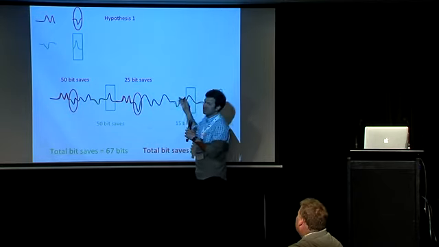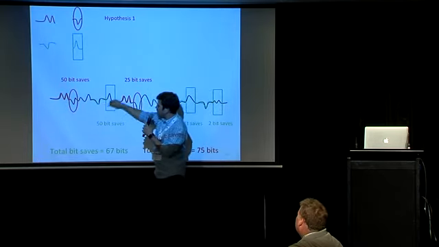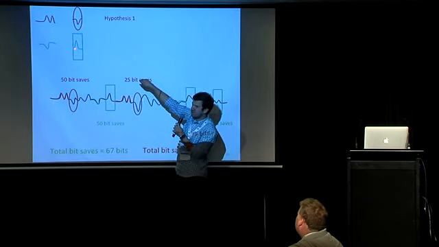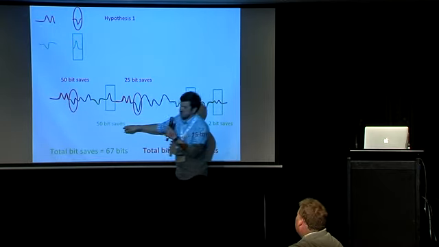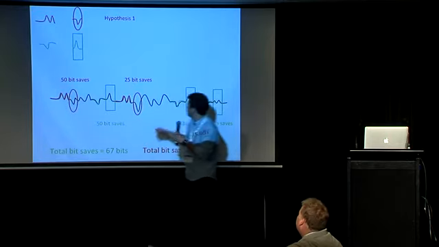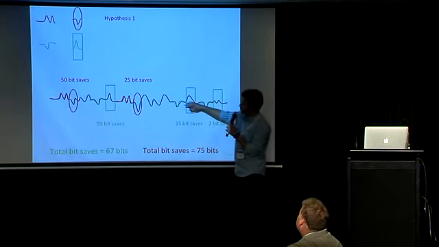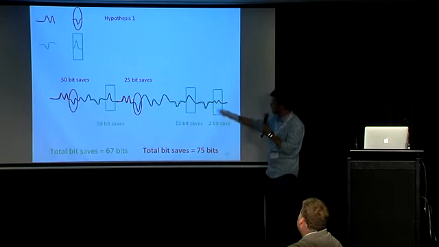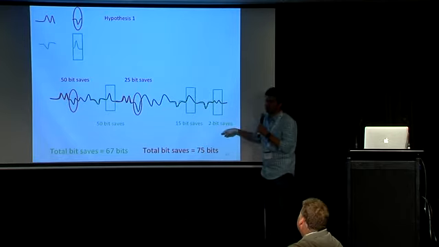Again, the same thing for the green one. For the green one, we look at the consequent here, we compare it to our hypothesis consequent here, and we get a lot of bit saves because this is very similar to that. So good prediction, good job. Now the second firing of the green rule is like this. It's pretty similar, so we get fewer bit saves. And then the last one is almost not similar, so we get almost 0 bit saves.